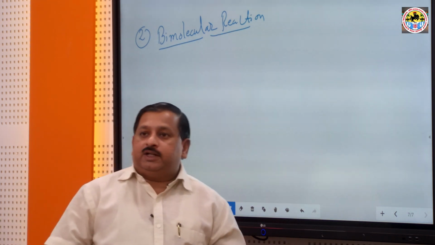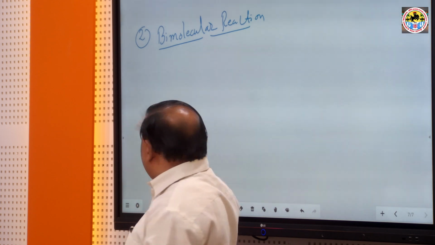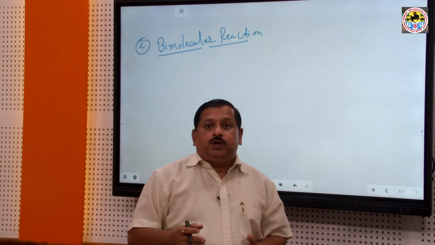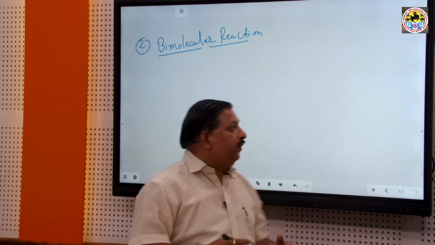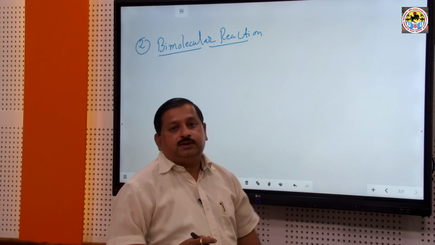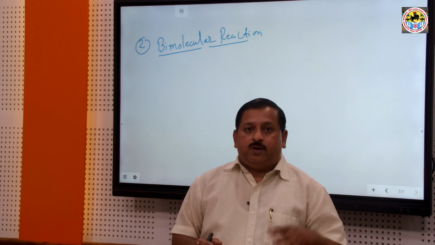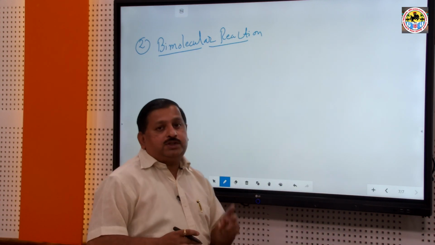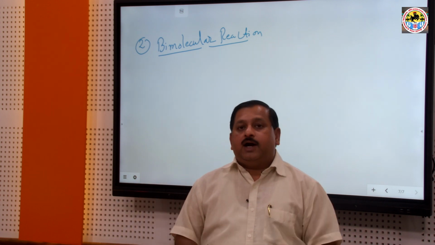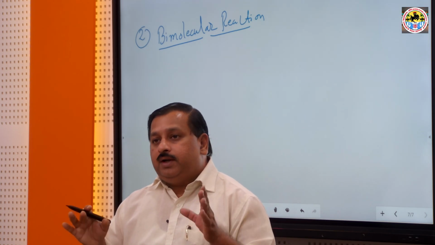Second, bimolecular reaction. Bi generally means two molecules. So, two reactant molecules taking part in the chemical reaction are known as bimolecular reactions. Only two, not three, not one and not another two or three. So, only two molecules taking part in a chemical reaction are known as bimolecular reactions.